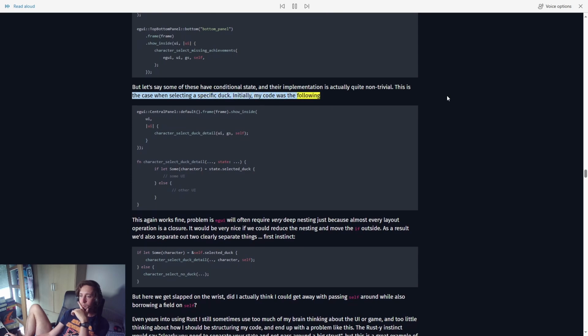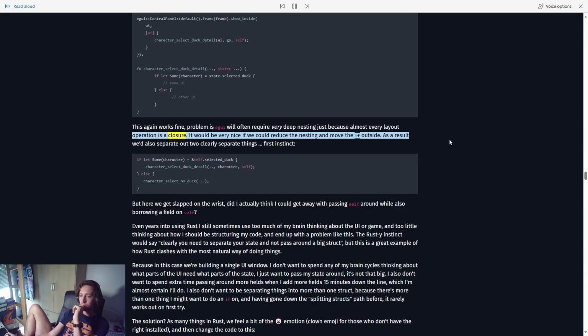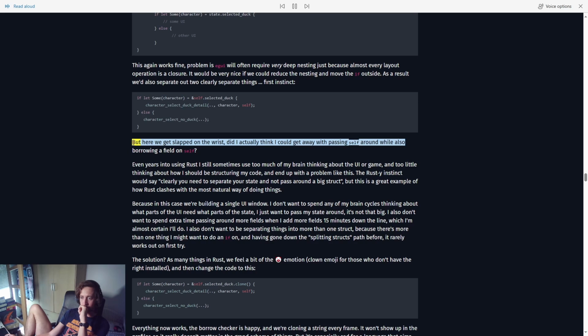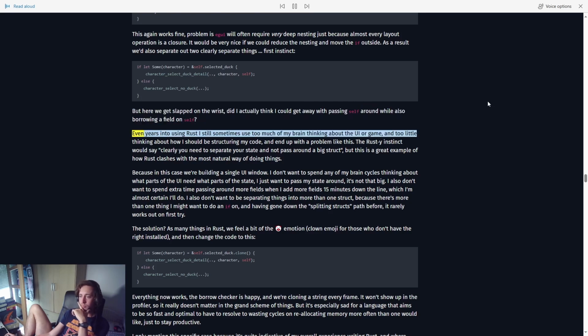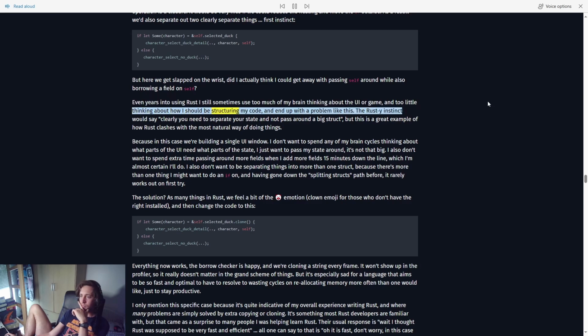Initially, my code was the following: it again works fine. Problem is a GUI will often require very deep nesting just because almost every layout operation is a closure. It would be very nice if we could reduce the nesting and move the if outside. As a result, we'd also separate out two clearly separate things, first instinct. But here we get slapped on the wrist. Did I actually think I could get away with passing self around while also borrowing a field on self? Even years into using Rust, I still sometimes use too much of my brain thinking about the UI or game, and too little thinking about how I should be structuring my code, and end up with a problem like this.